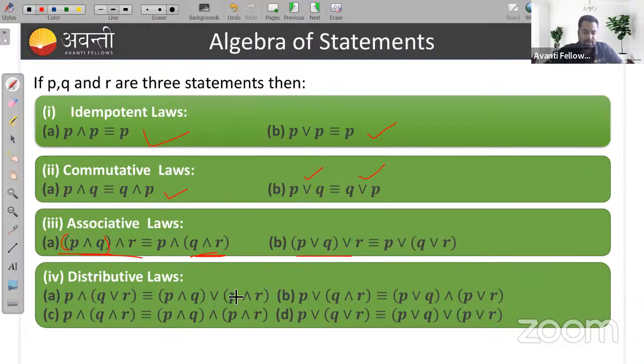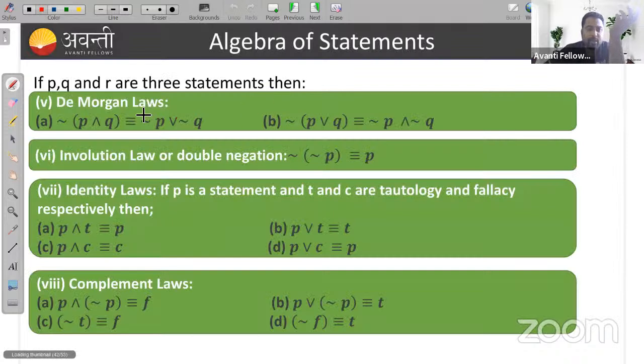Similarly, here also you can see the distributive law. You need to write it this way: P and bracket of Q or R. Then the bracket shifts to the first two, so that is P and Q, or P and R. The 'and' becomes the middle symbol, and the inner 'or' symbol goes outside. Okay, then this is my distributive law, right? Now De Morgan's law we have already discussed.